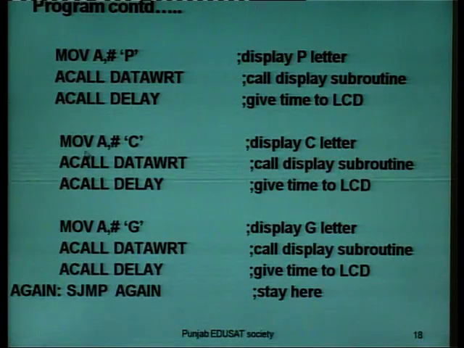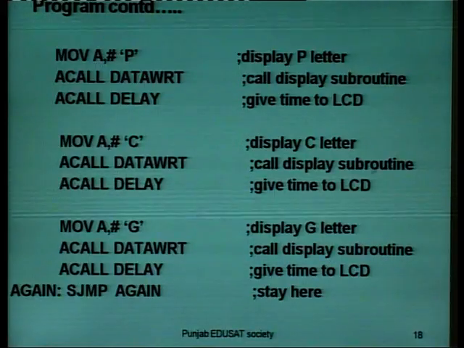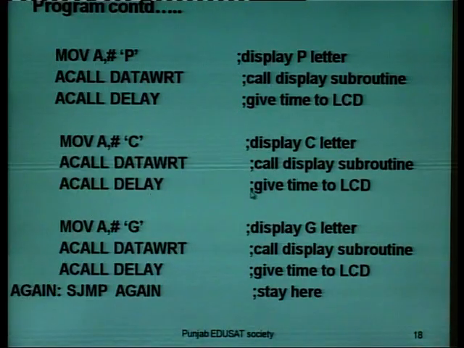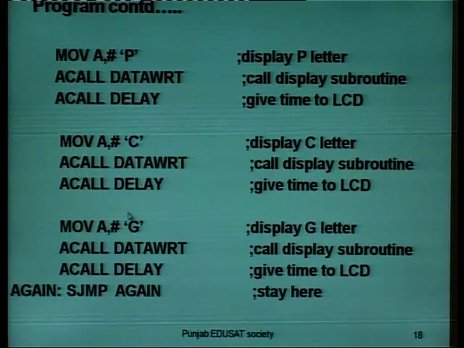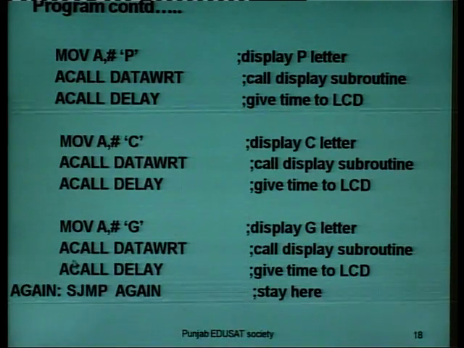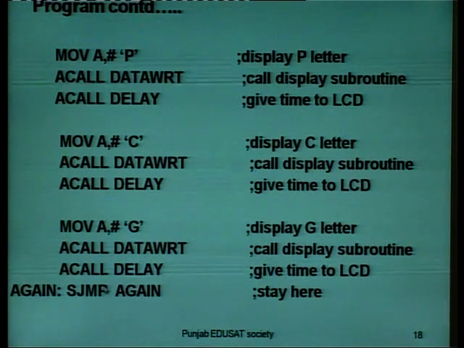Then we move C to the accumulator to display the letter C. Now absolute call for data write, call the display subroutine, then absolute call for delay, which will give time to the LCD. Now we will move G to the accumulator, this will display G. Again we call absolute call for data write and absolute call for delay, to give some time to the LCD.